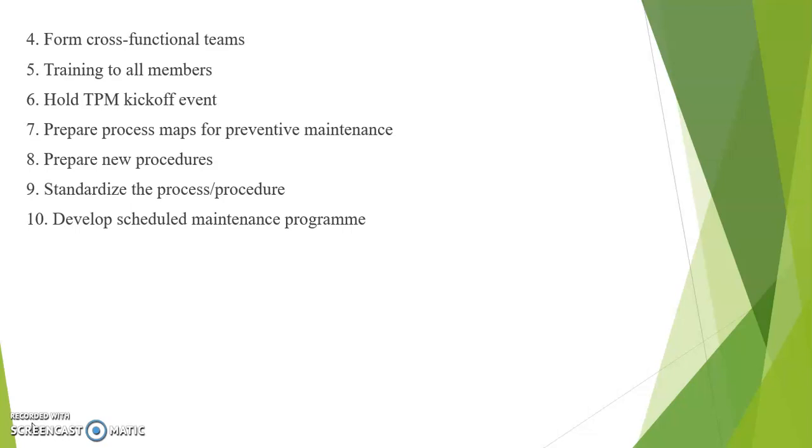The procedure should indicate the process step by step, and the time required to complete each activity should be specified in this. And the next one is to standardize the process or procedure. It is necessary to standardize the entire preventive and scheduled maintenance procedures with cycle time so that the future team will follow the procedure strictly. The spares required to purchase with a clear stock level are also to be standardized. This will form the basic data for further improvement.